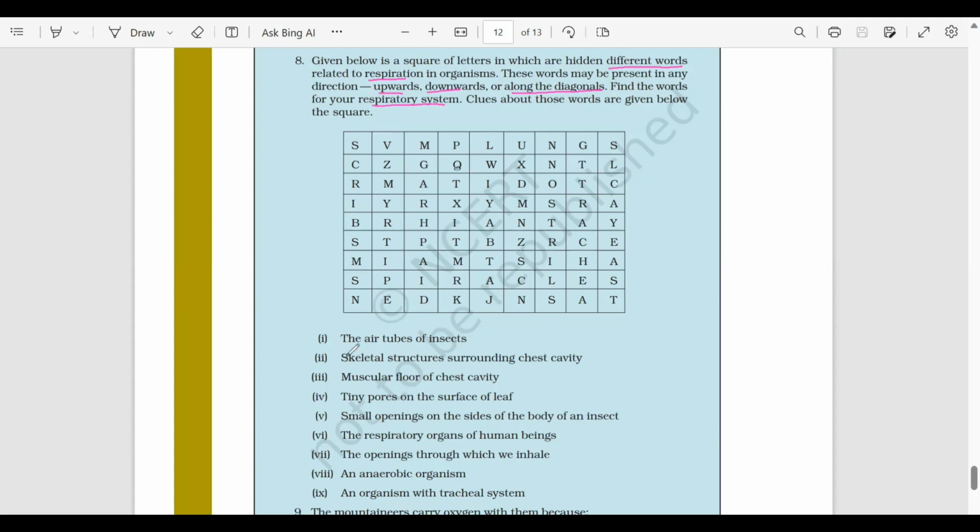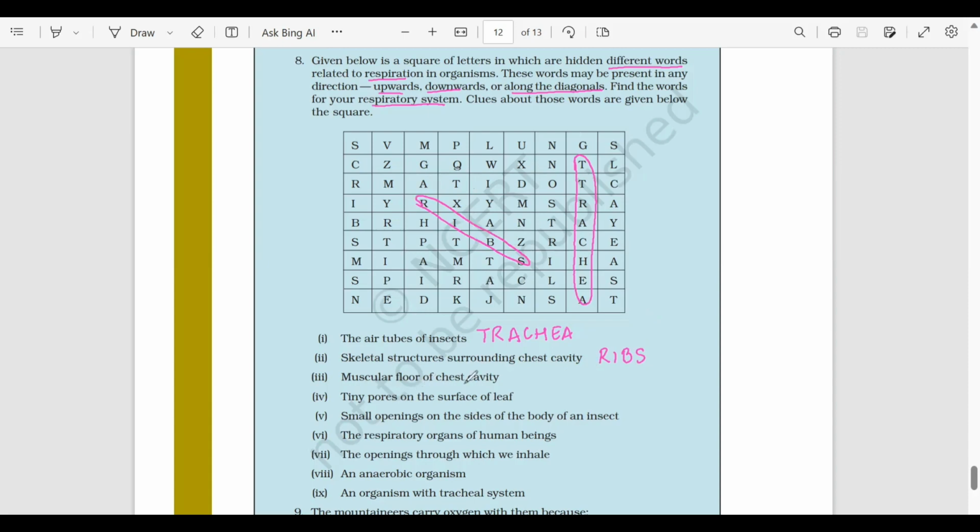First one, let's look at the clue. The air tubes of insects. So हमें ये पता है air tubes को हम कहते हैं trachea. Let's find out trachea. So I can see it over here. This is trachea. Next one, skeletal structures surrounding the chest cavity. So हमारे chest cavity में जो structure system है, ये है ribs. Okay, ये हमारे lungs और heart को protect करते हैं. So here we have ribs.